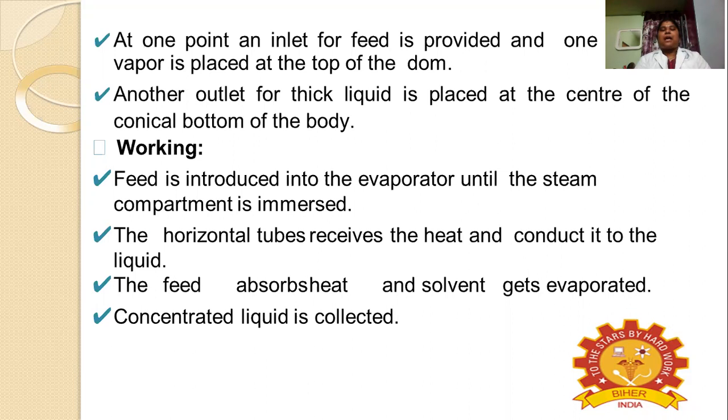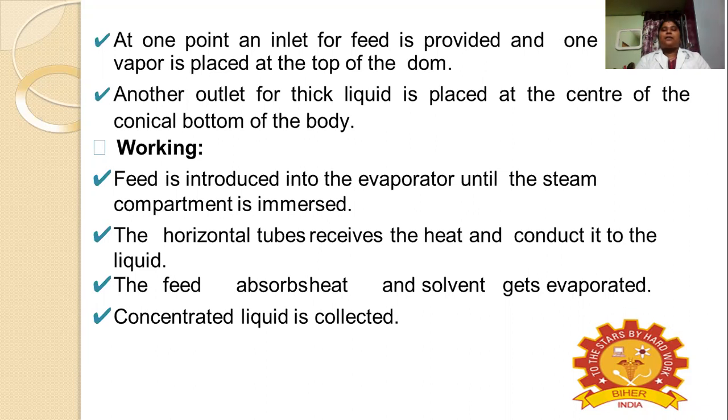So these are the parts which will be present in the horizontal tube evaporator, and we will see how it works. Through the feed inlet we will be keeping the feed, nothing but our sample, and we will preheat the horizontal tube evaporator with the steam. Thereby the horizontal tubes already get heated.